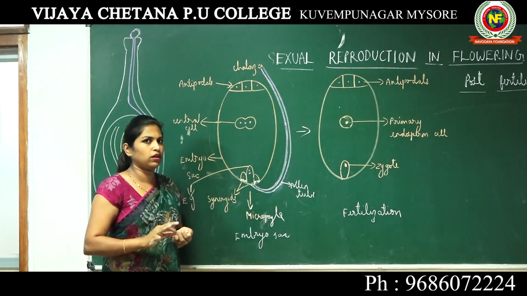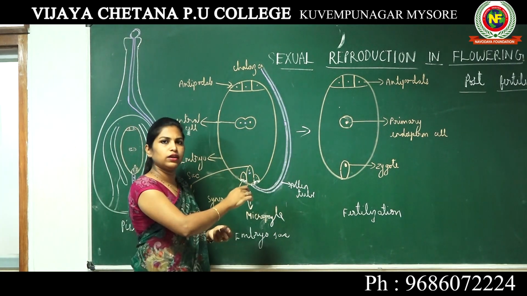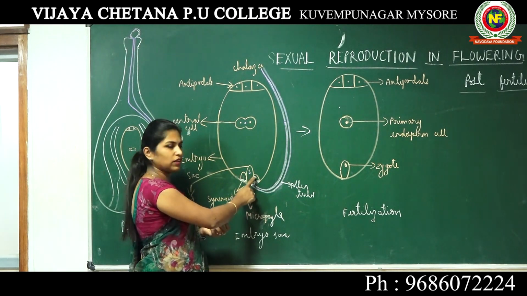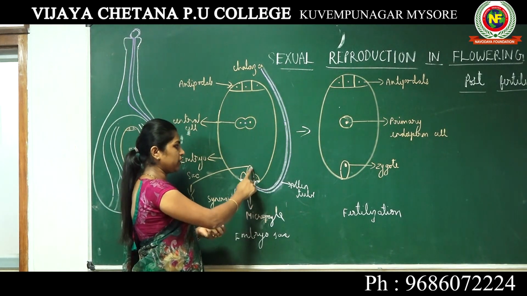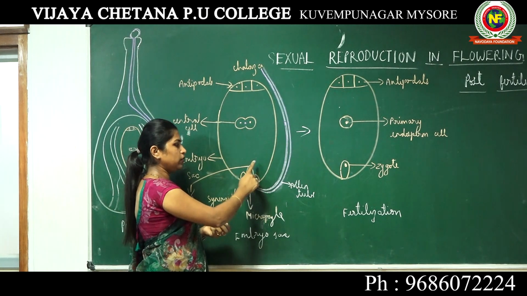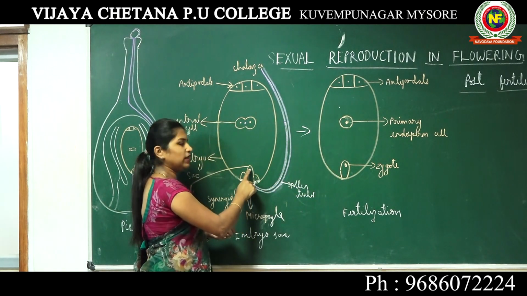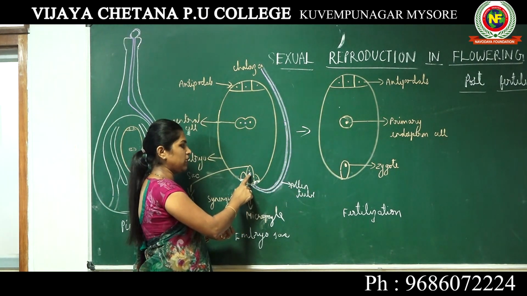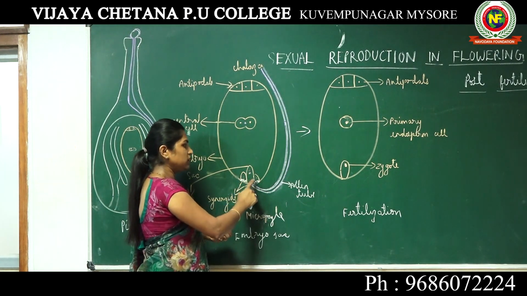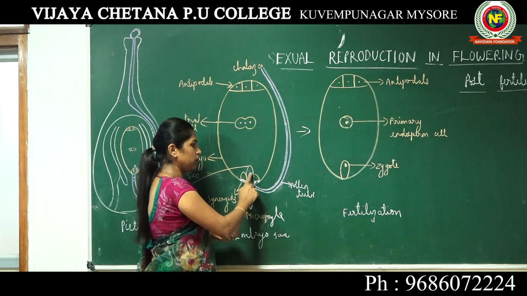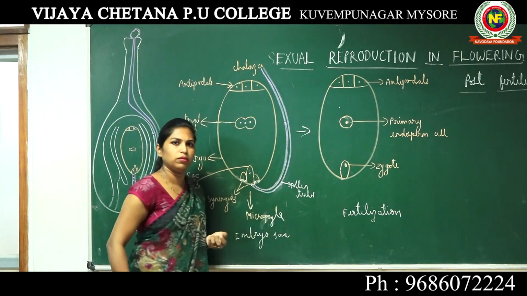Hope this is very clear to you. I don't need any confusion here. The two synergids are degenerated. The zygote itself is a fertilized egg. The male gamete comes and fertilizes the female gamete, and as a result of this fusion, the zygote is formed.